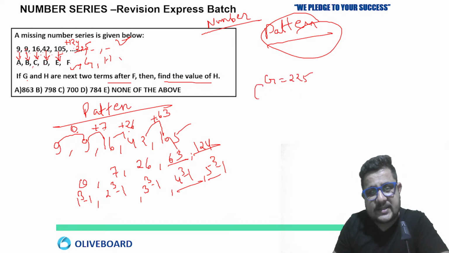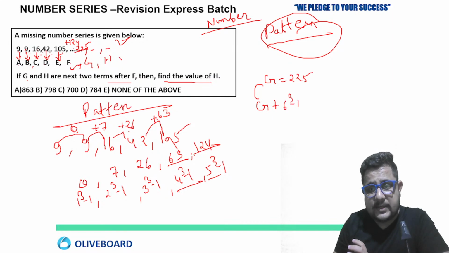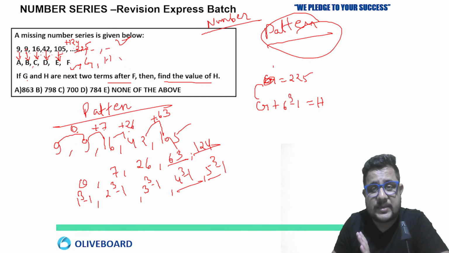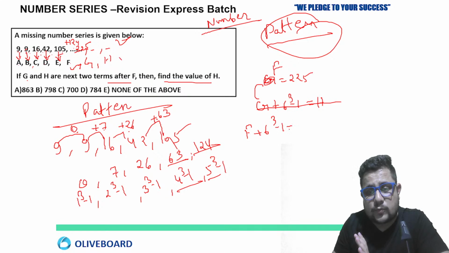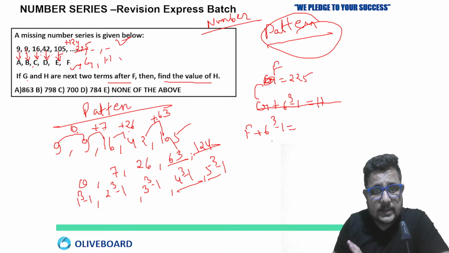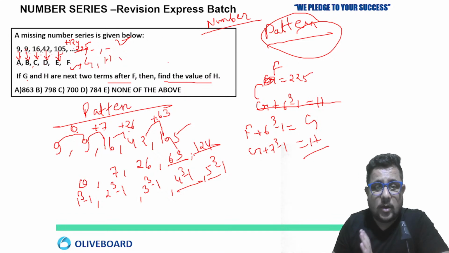Then after G, next term is going to be what? H. So the value of H is what? G plus 6 cube minus 1 equals H. Sorry, this is the value of F, not G. F was also missing. So F plus 6 cube minus 1 will get you the next term in the series. Then G plus 7 cube minus 1 will get you H. Now tell me the answer.